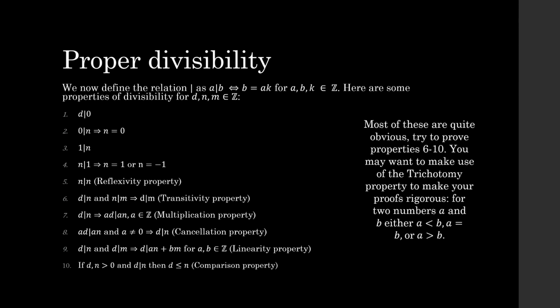So as a homework exercise, I guess, try to prove properties 6 to 10. You can also prove the other ones if you want, but they're just so obvious that it's not really useful. You may want to make use of the trichotomy property to make at least the last proof rigorous, which is that for two numbers a and b, either a is smaller than b, a is equal to b, or a is bigger than b. That's pretty obvious, but if you want to make the proofs rigorous, you will have to call it. And that's it for this video.